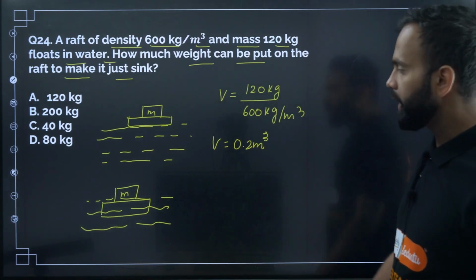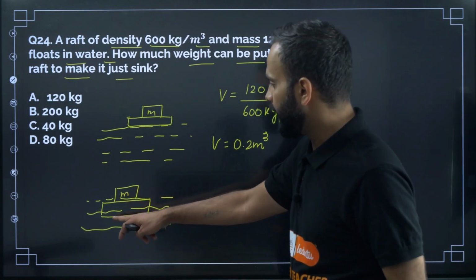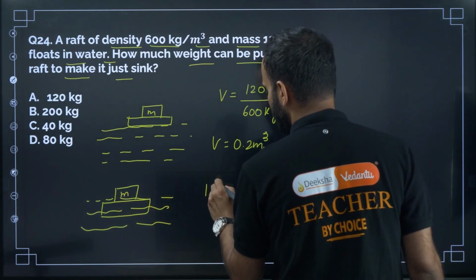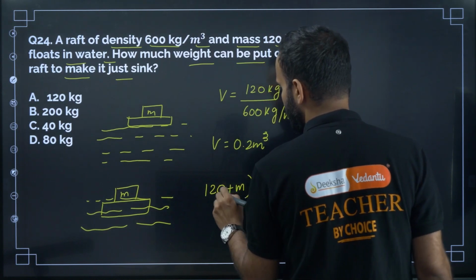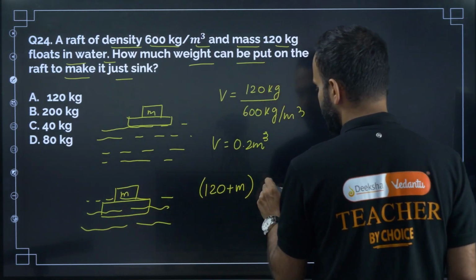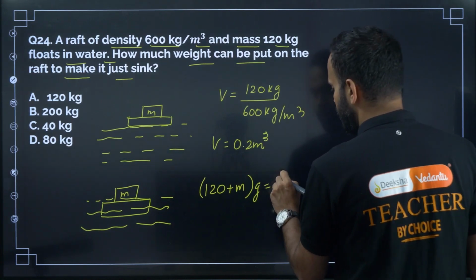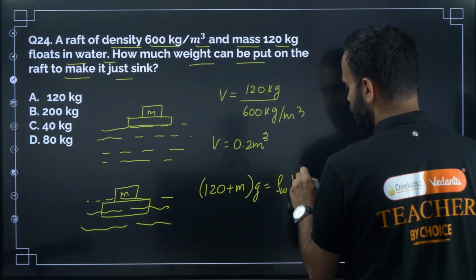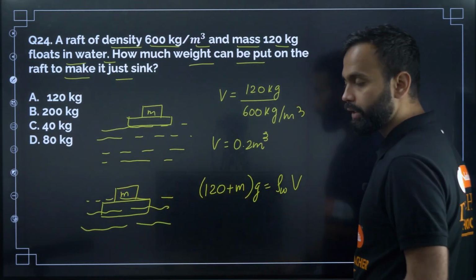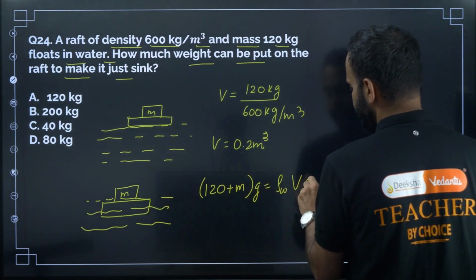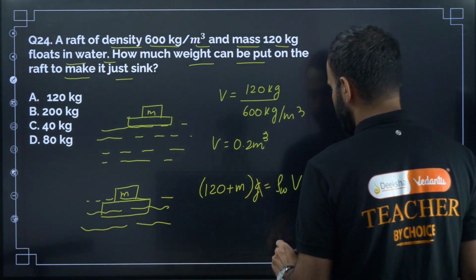So now apply the floating condition, right? So M and the raft both are floating. So now the gravitational force on the system M plus raft is equal to the buoyant force. The buoyant force is density of the water into volume of the water displaced, that is equal to volume of the raft, into g. So now g will get cancelled, right?